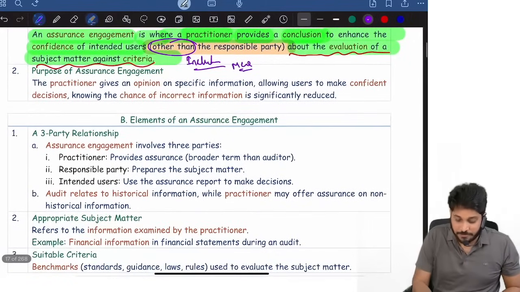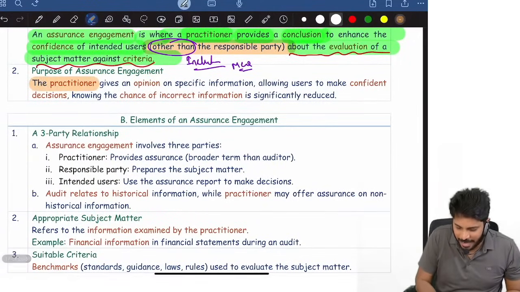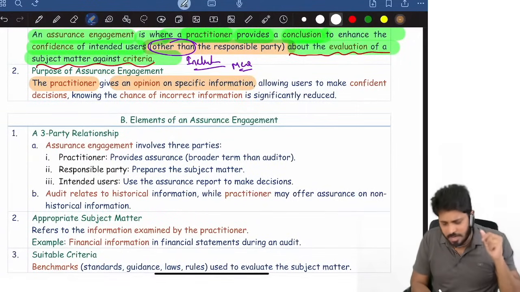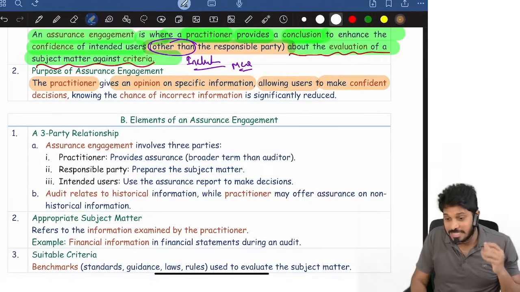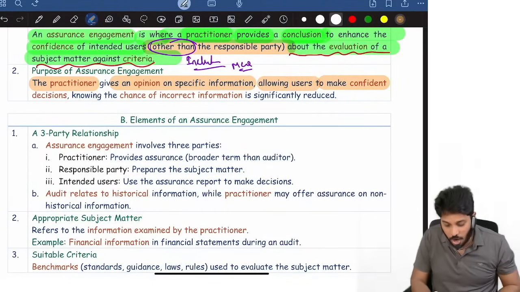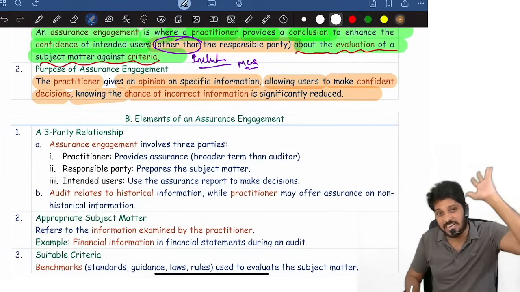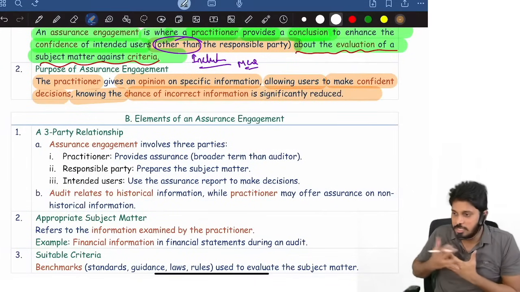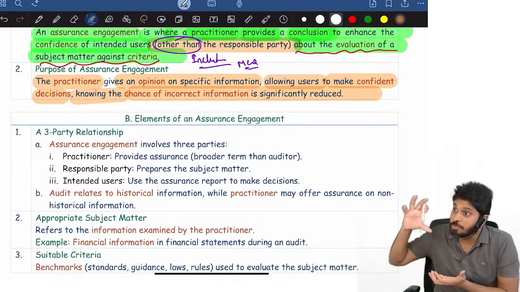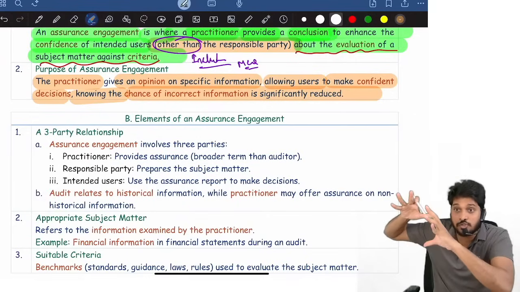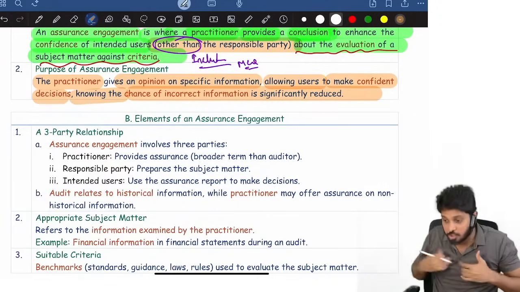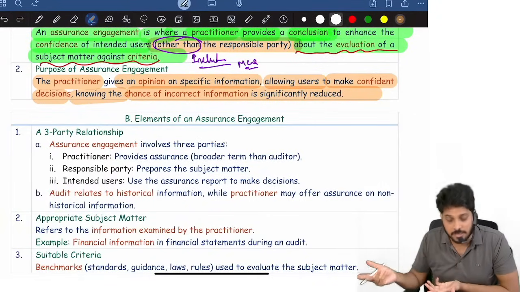Now, what is the purpose of an assurance engagement? The practitioner gives an opinion on specific information, therefore users can make confident decisions, knowing that the chances of incorrect information are reduced. Since the auditor is giving an opinion, people think that the information is accurate. So the chances of wrong information are reduced because we are giving an opinion, because we are verifying it.